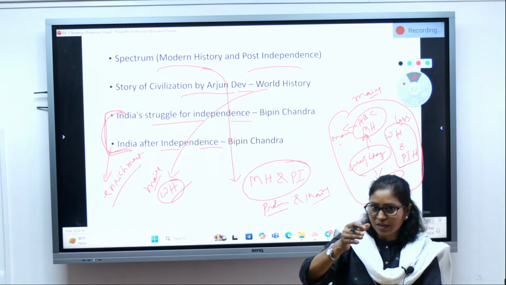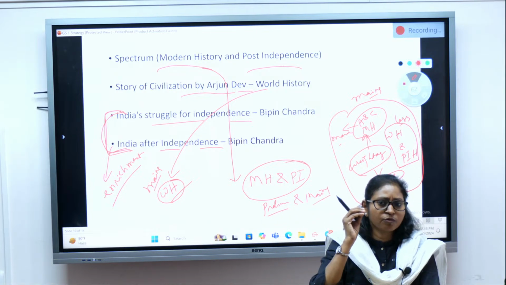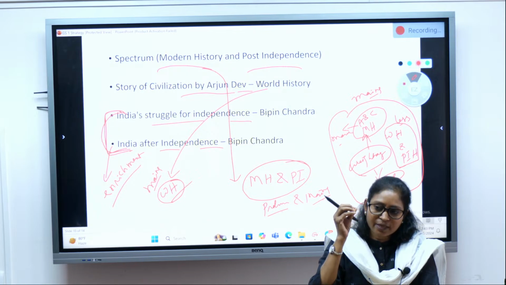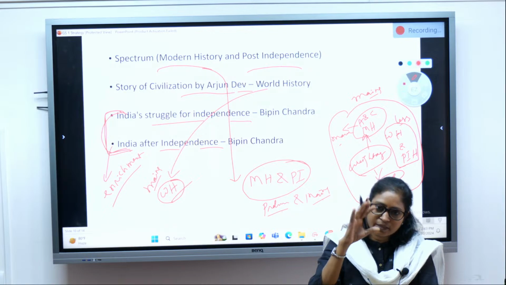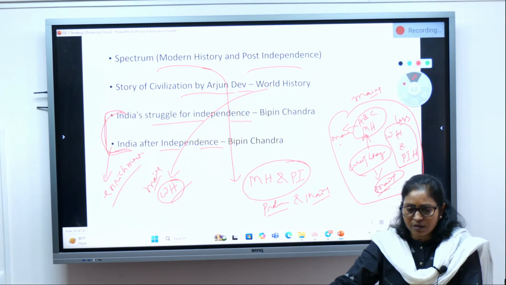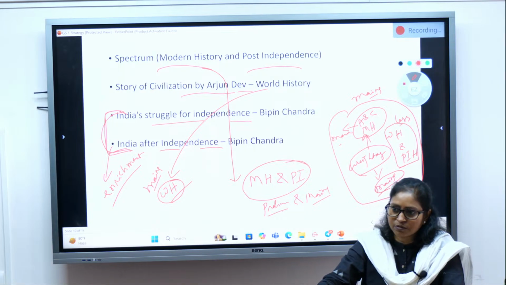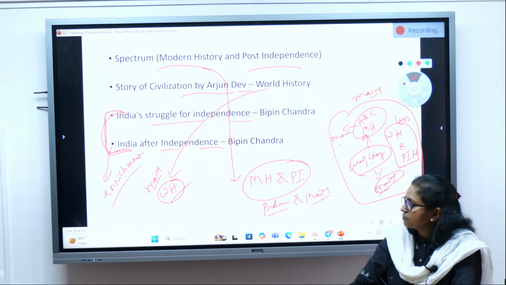For this subject, I will be studying this. For that subject, I will be studying that. One or two core books, not more than that. Extra information you can add like notes. Don't refer to so many books at the last moment before your exam. You'll get confused. So keep it to a minimum of books.